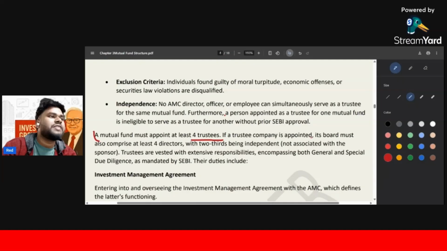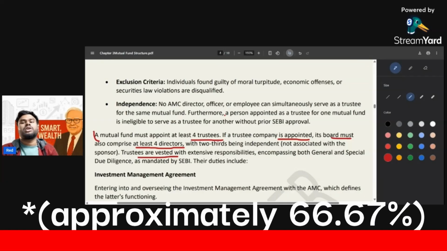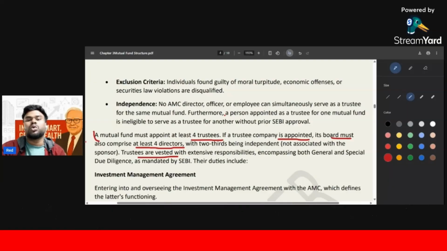If a trustee company is appointed, its board must also comprise at least 4 directors, with 2/3 being independent. If you are applying for 4 trustees, then 2/3 of your trustees should be independent. If you are taking 3, then you have to give 2 independent trustees, okay? That is very important. It means 66.7% if you go for the percentage term.